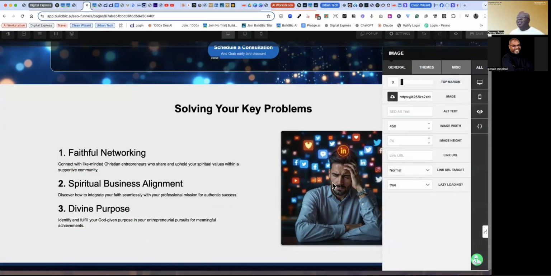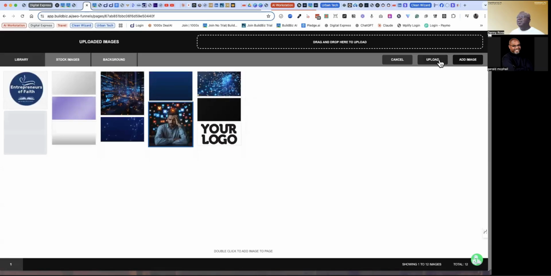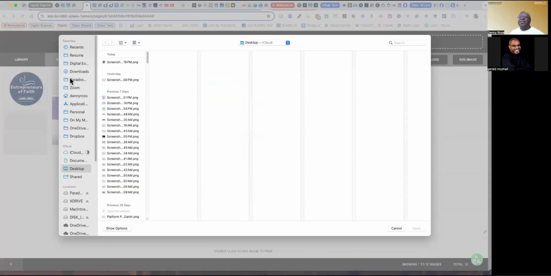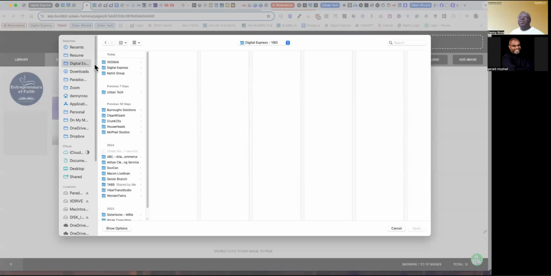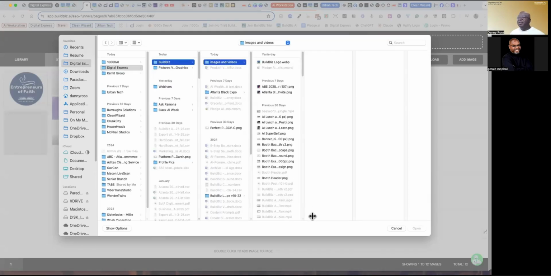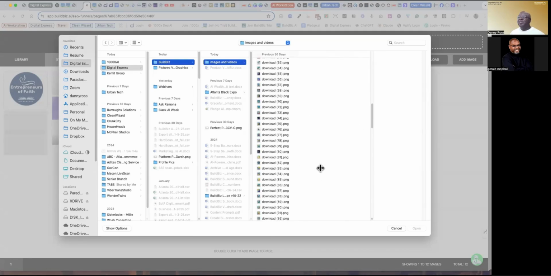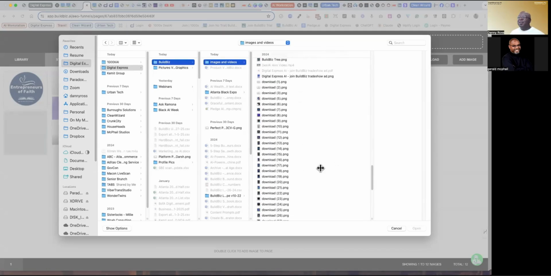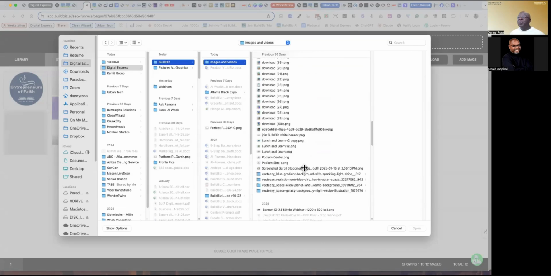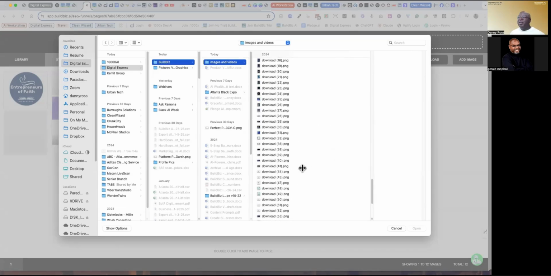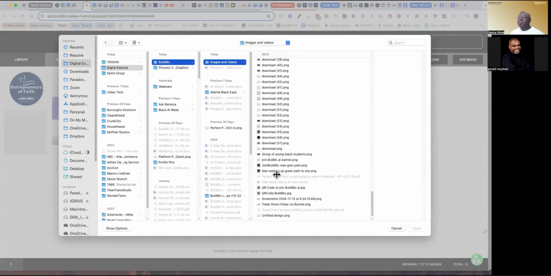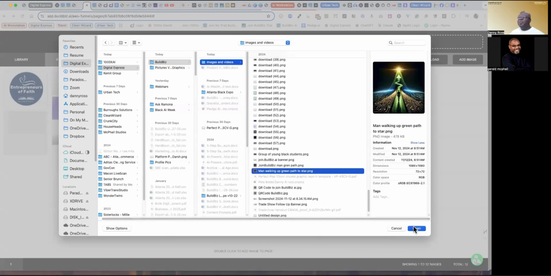So now we've got a new section. Let's say we want to replace this photo, and I think I have some images that might fit. I know I have a ton of images in here. By the way, searching is the fastest way to find something. I may not have put it in here with a particular coding or even a name that I wanted to use. So we'll just grab one for now. It doesn't matter, it's just an example. Man, walking up the green path. I love it. Yeah, we'll go with that one.